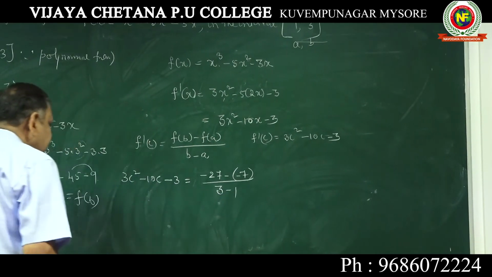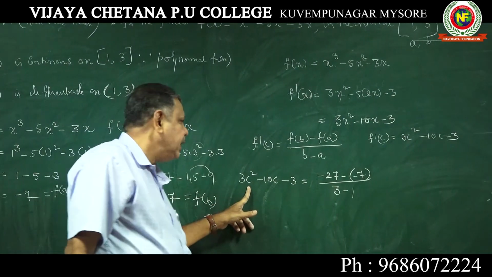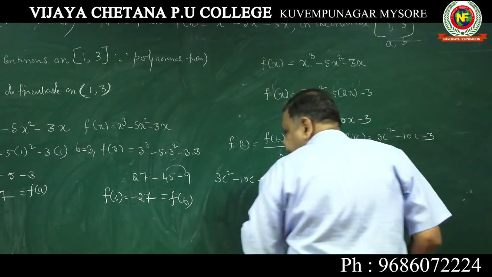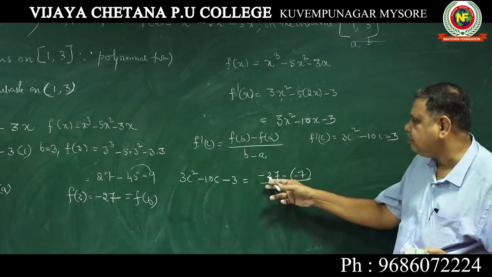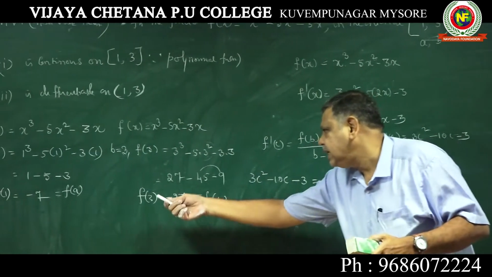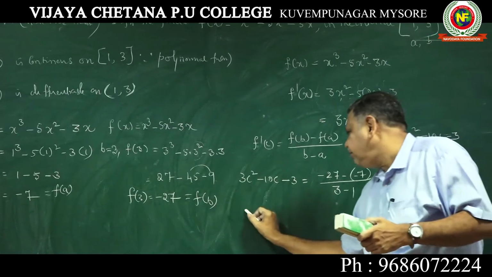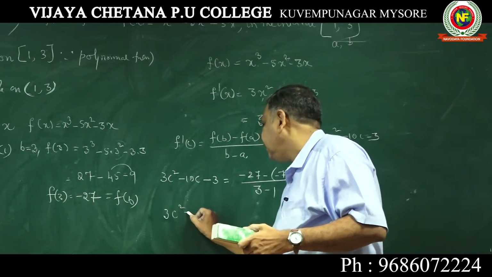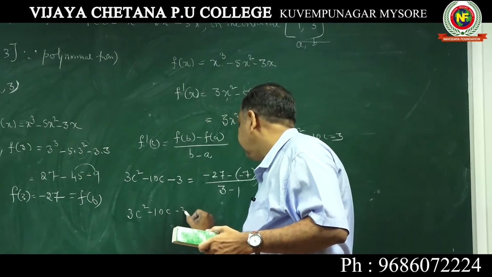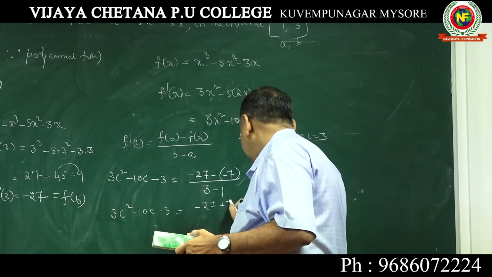See, 3c square minus 10c minus 3 is equal to minus 27 plus 7 by 2.